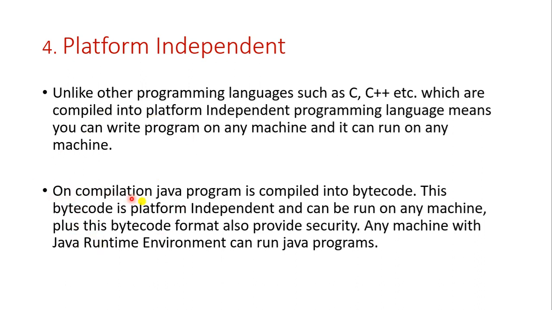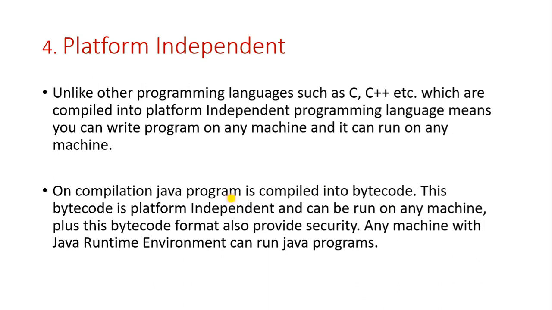Let's see. On compilation, Java program is compiled into bytecode. The bytecode is platform independent and can be run on any machine. Plus, this bytecode format also provides security. Any machine with Java runtime environment can run Java programs. So whatever Java program you have written, you will compile it. After that, you will not get the final output first. First you will get the bytecode.